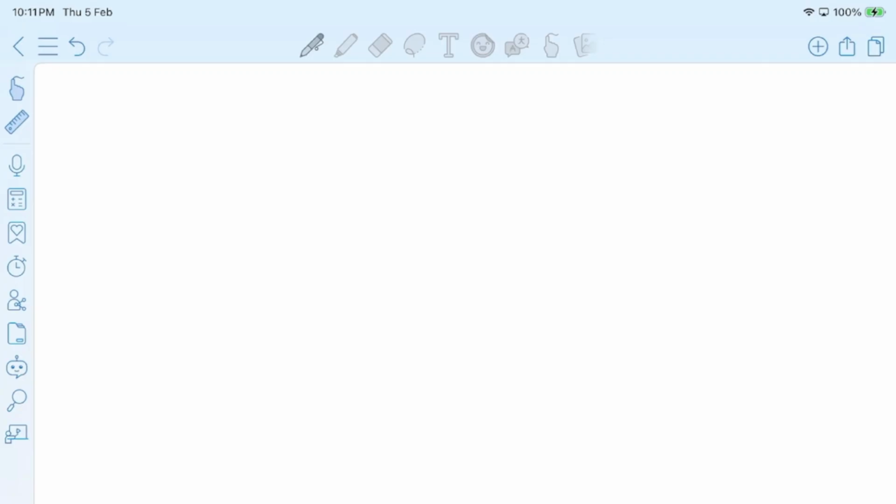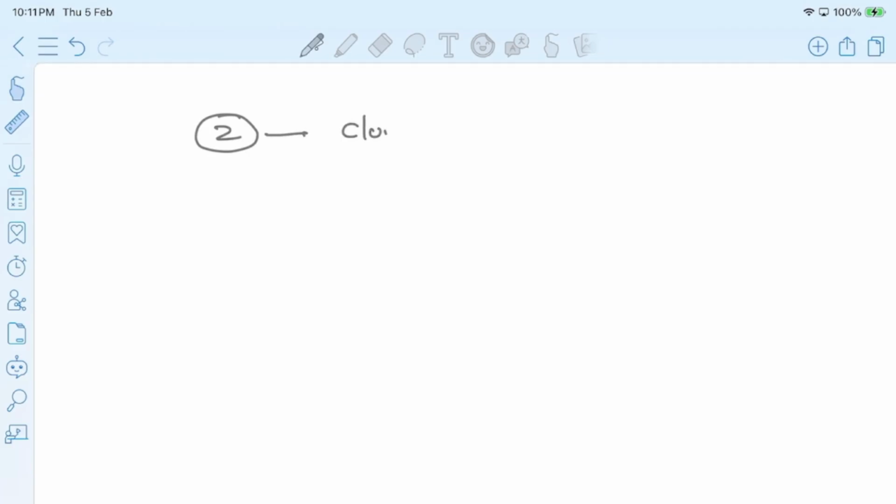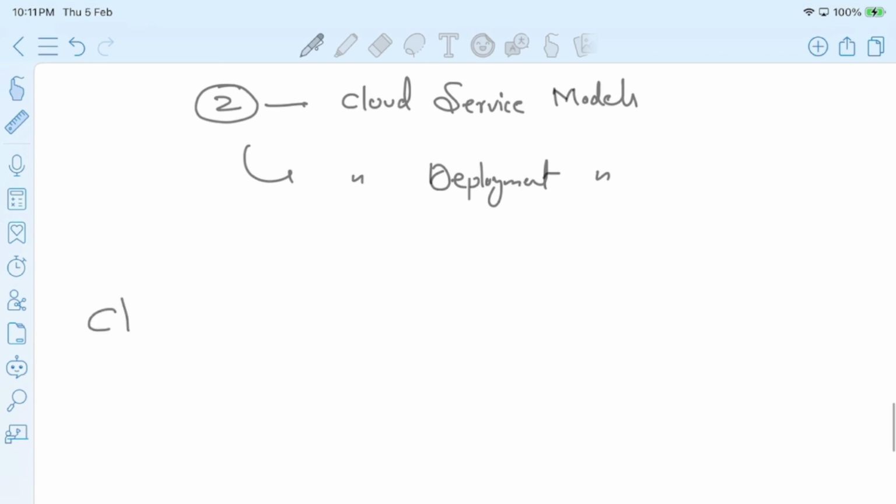Now, with respect to this cloud fundamentals, we need to understand two more important topics. It is known as the cloud service models, and the other one is the cloud deployment models. First, we'll try to understand these cloud service models.